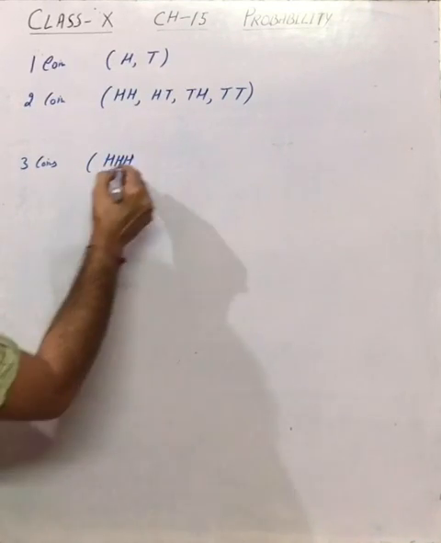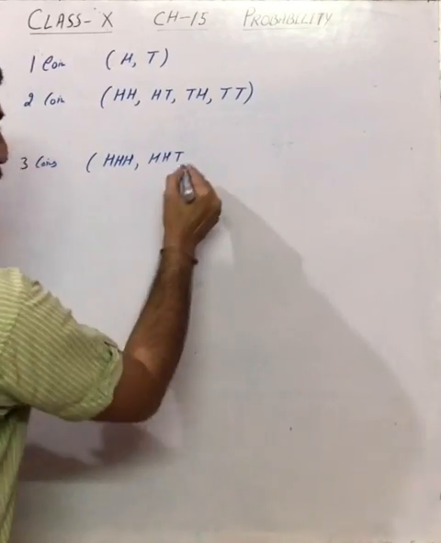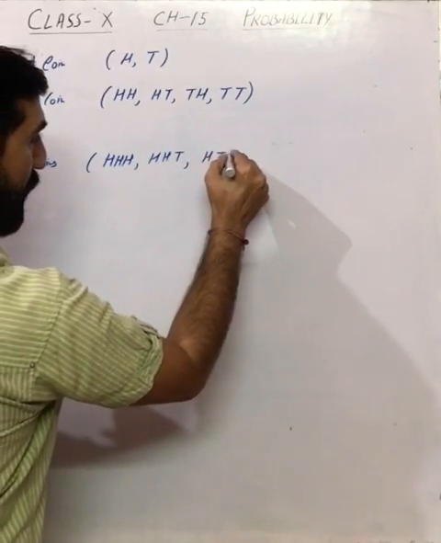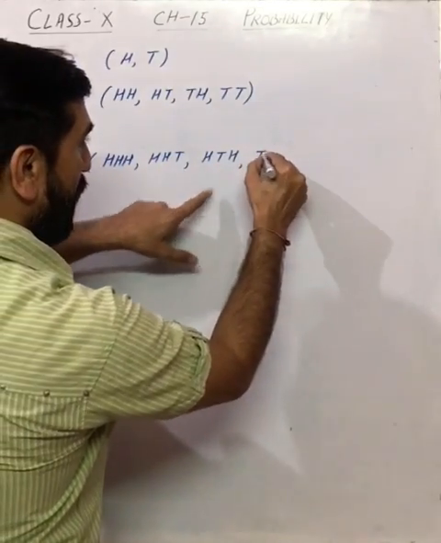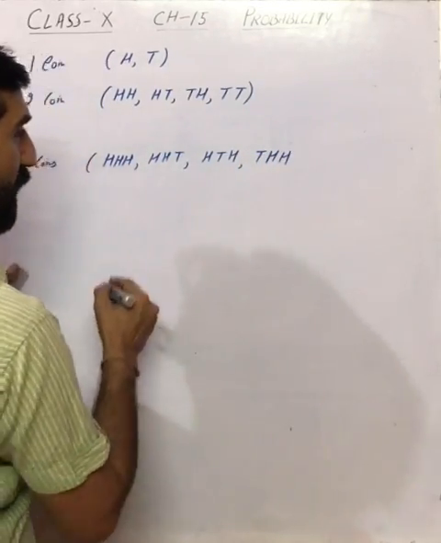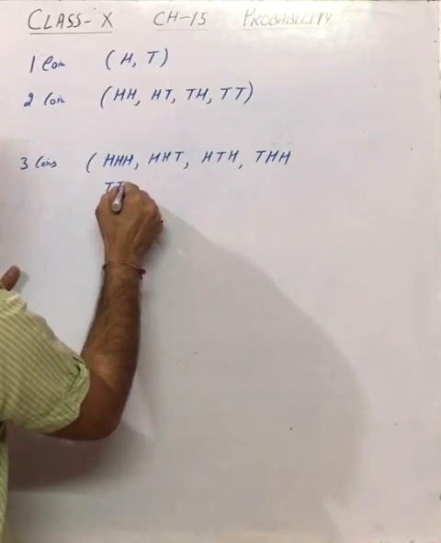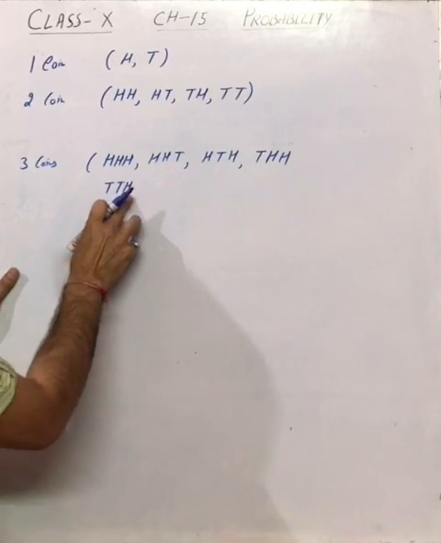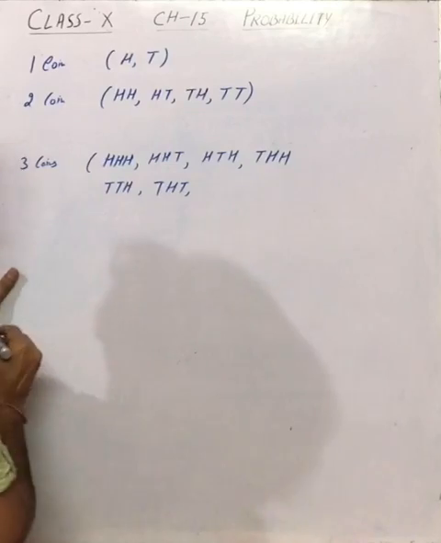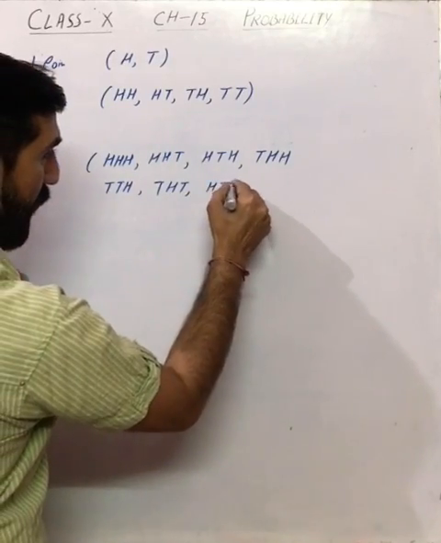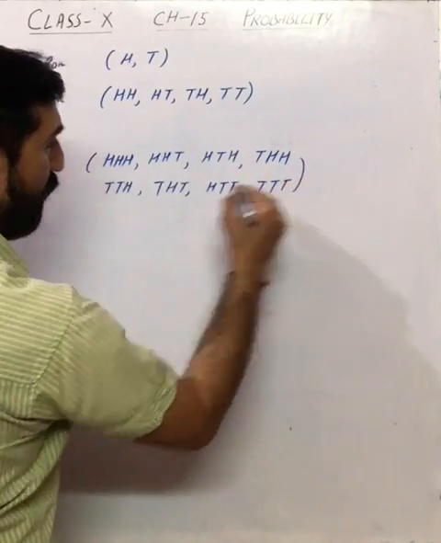All three heads may come, or two heads and one tail. The tail may come at second position. Here tail is at third position. It may come at second position. Tail may come at first position. Here two heads and one tail. Chances are there it may come one head and two tails. Head can come at second slot or at the first. And there may be chances that all three tails can fall.